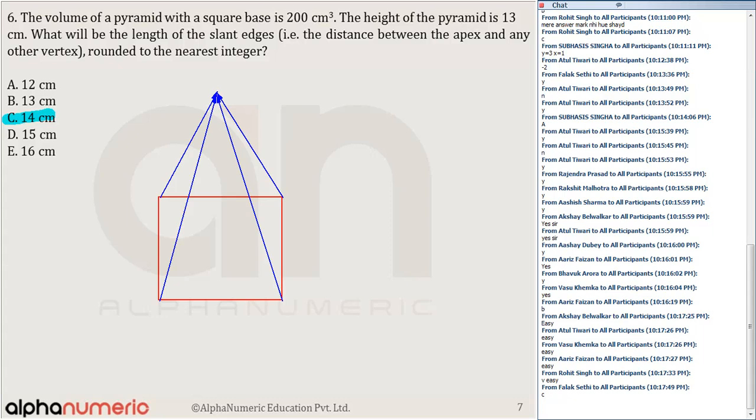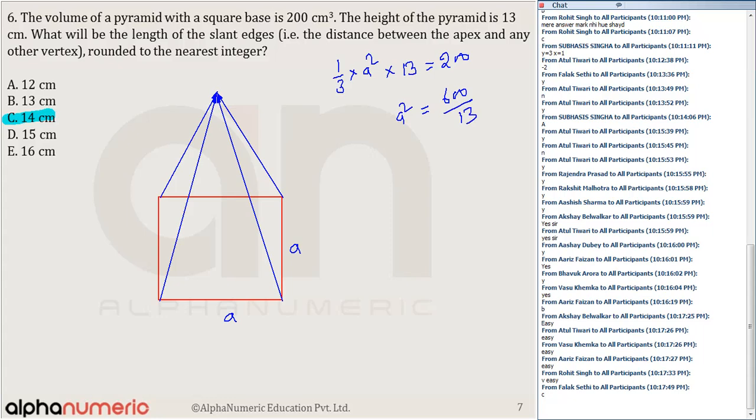So we know the volume of a pyramid, that is 1 by 3 into base area into height. If this side is A, this side is A, so base area is A square, into height. Height of the pyramid is 30, which is equal to 200. So I get A square, which is equal to 600 by 30.